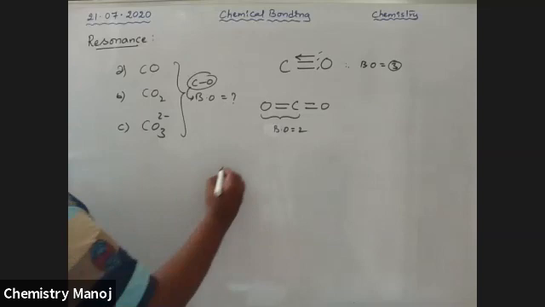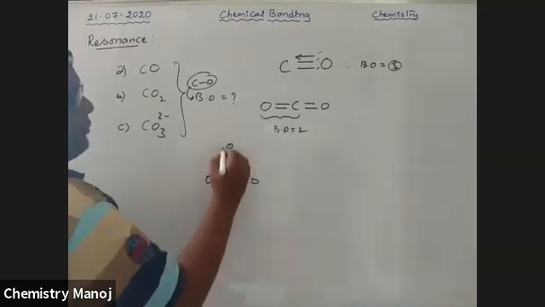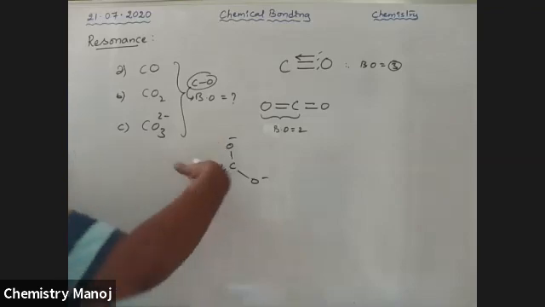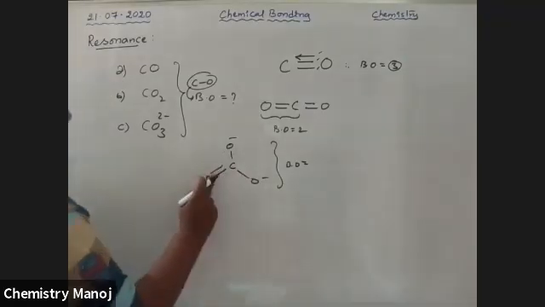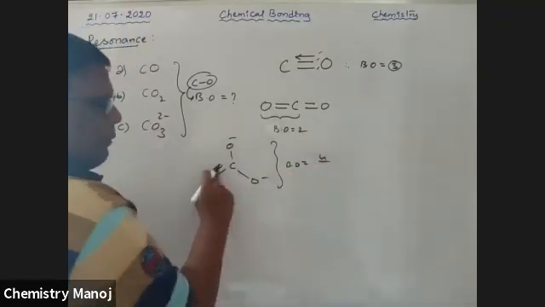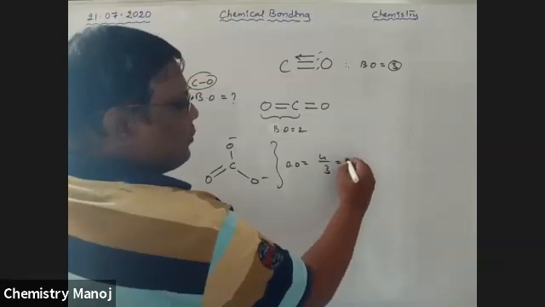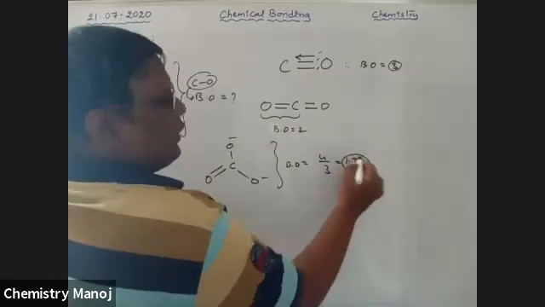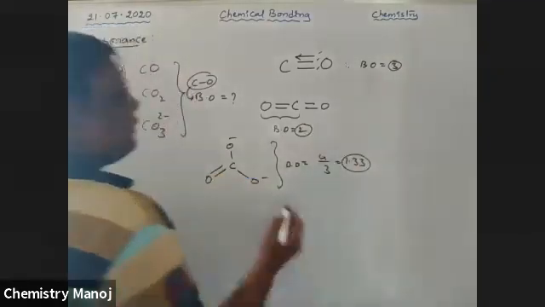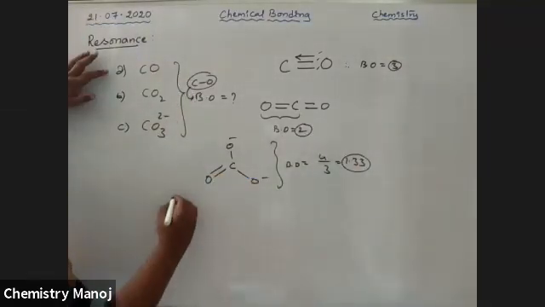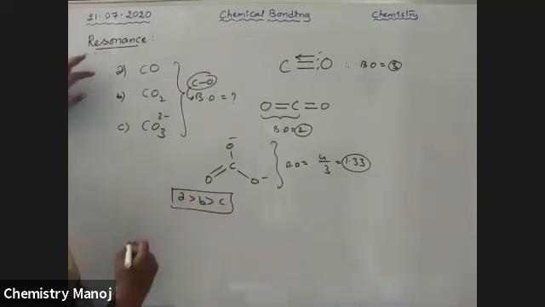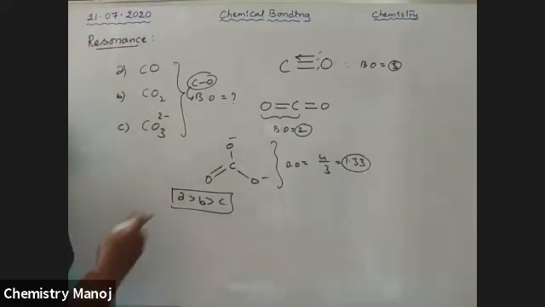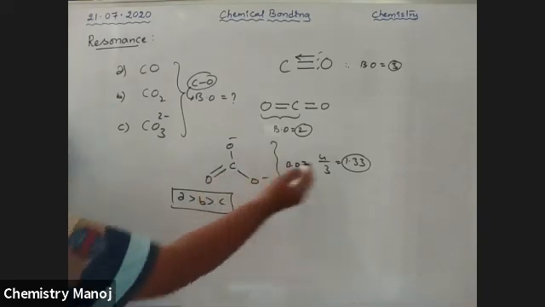Now the CO3 2 minus ion has this structure. This is involved in resonance automatically. Therefore, bond order is equal to number of bonds, 4, divided by number of atoms attached to carbon, that is 3. 4 by 3, 1.33 is the bond order. It is 1.33, it is 2, it is 3. Therefore, A greater than B greater than C is the order of bond order. This is the way to calculate bond order. So if resonance is there, automatically you should calculate.